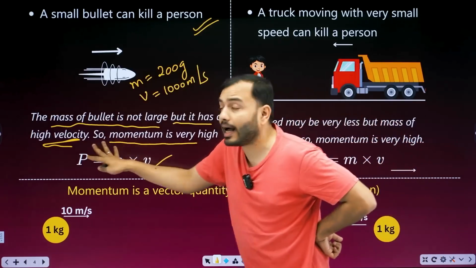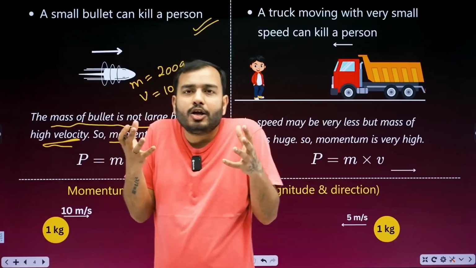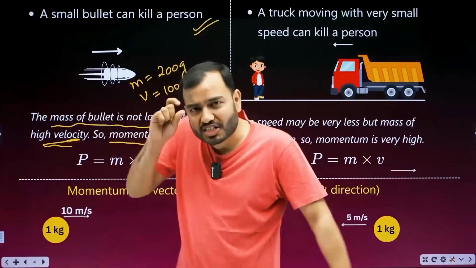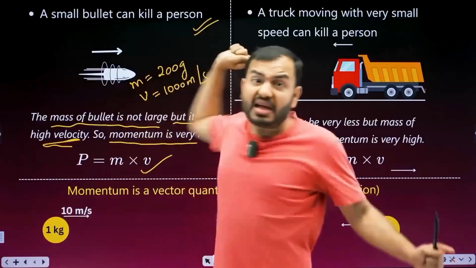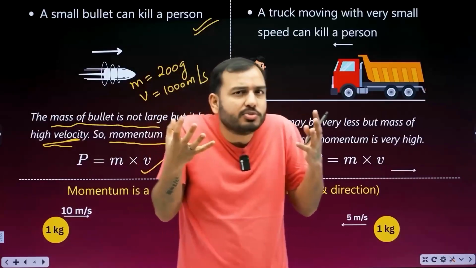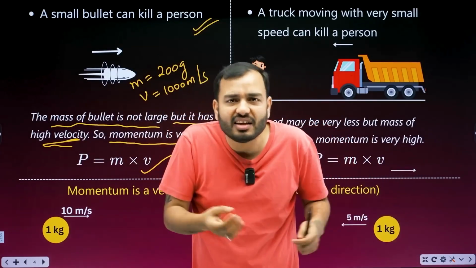So because of that, what becomes high? Momentum. Momentum gives us a feel of how much impact something will create. It's a tiny bullet, the mass is low, but the speed is so much that it will hit strongly. So momentum gives you a feel of how much it will hurt you, how much pain it will give.